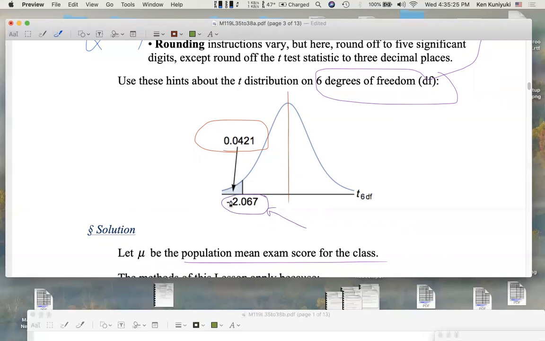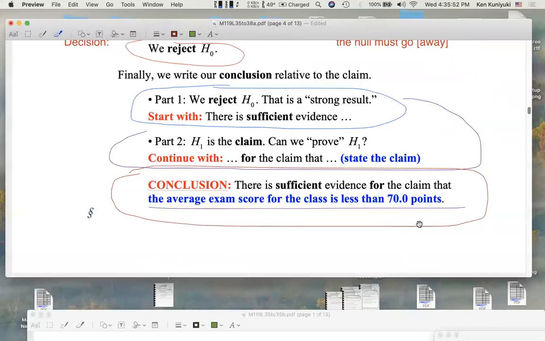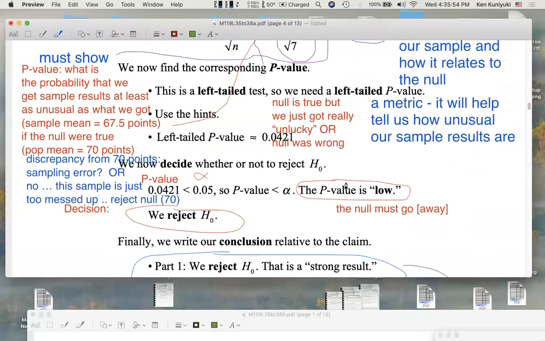is like the coin. If you assume a fair coin and you flip the coin 100 times, how unusual would it be to get 10 heads or lower? Likewise here, if the true mean were in fact 70 points, how unusual would it be that we run a random sample, get a sample of 7 tests, and get a t-score of this or lower? It's about 4%. Is that low? Yes, it's lower than alpha. It's just too low.